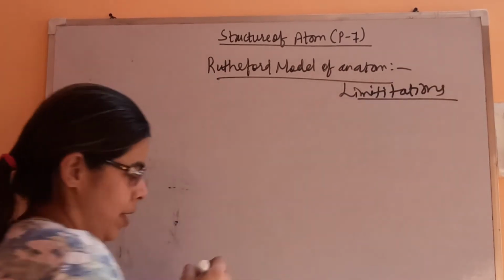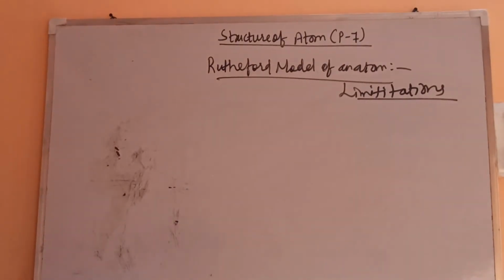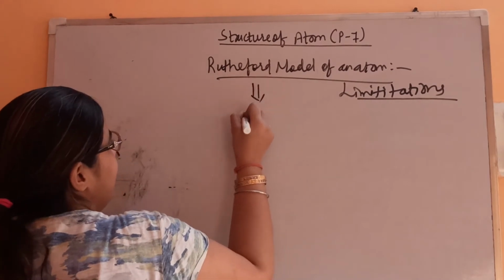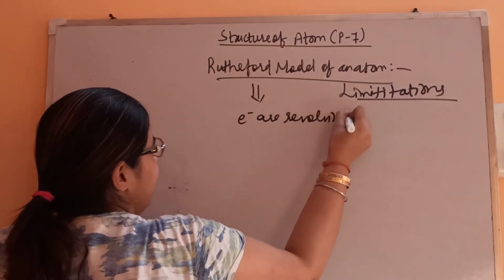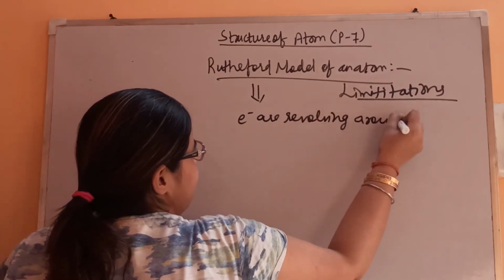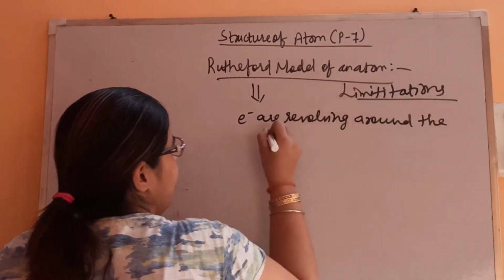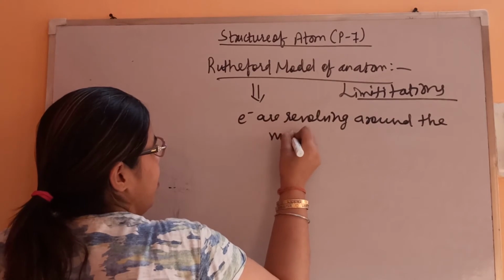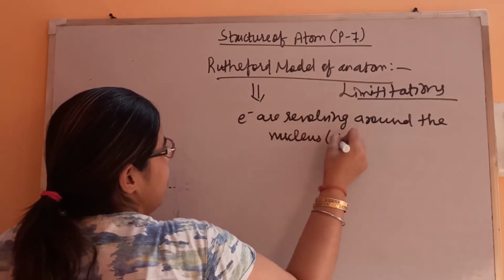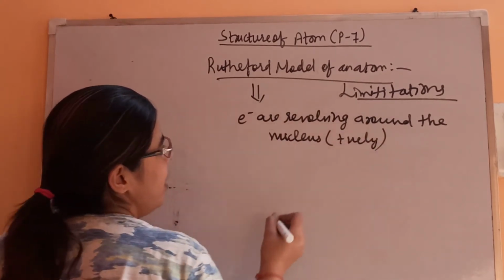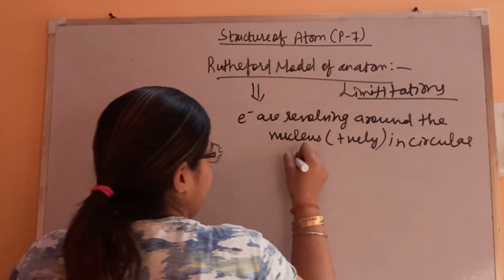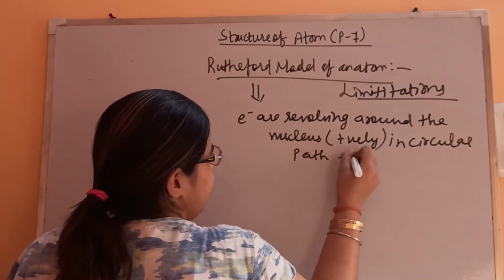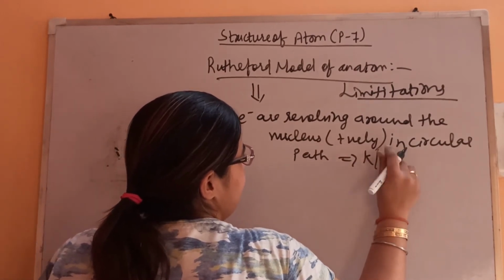According to the Rutherford model of an atom, electrons are revolving around the positively charged nucleus in circular paths, which are known as orbits.